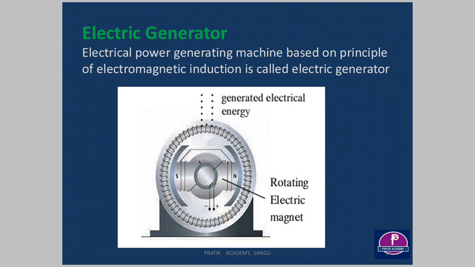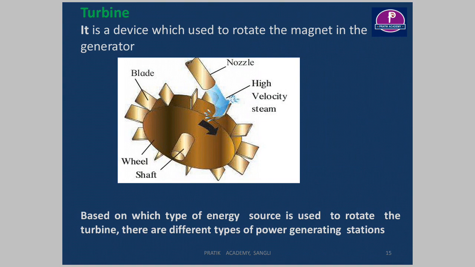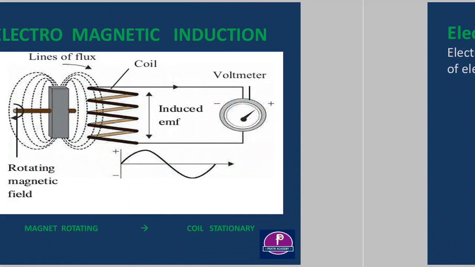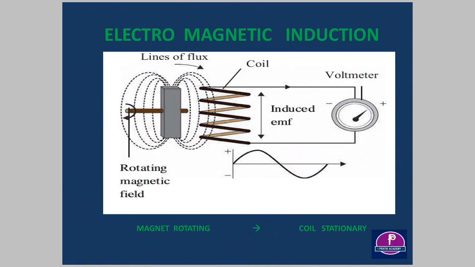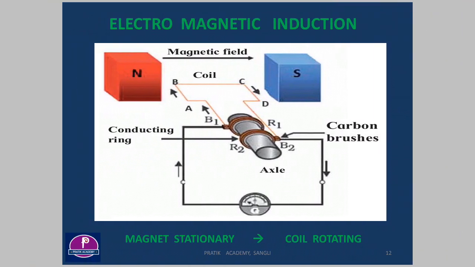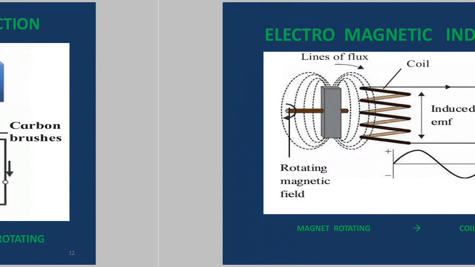That means when we rotate the inside magnet, the magnetic field associated with this coil changes and generation of electricity takes place. So what is important here? Rotation of the magnet or rotation of the coil is very important.